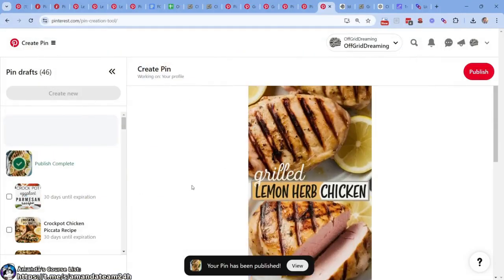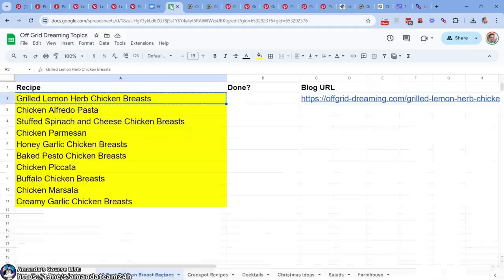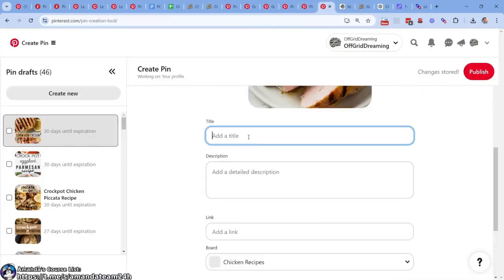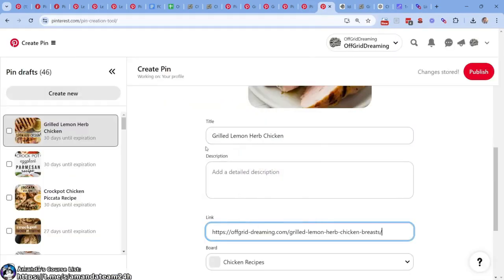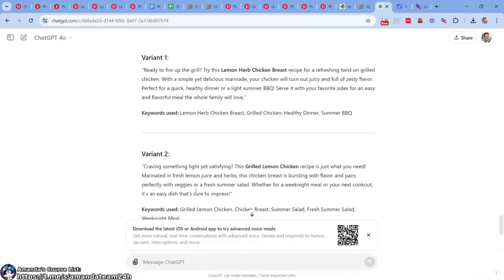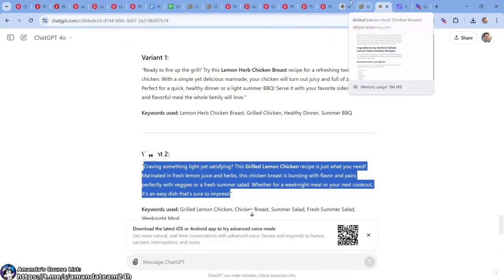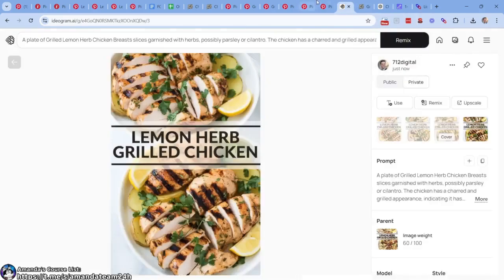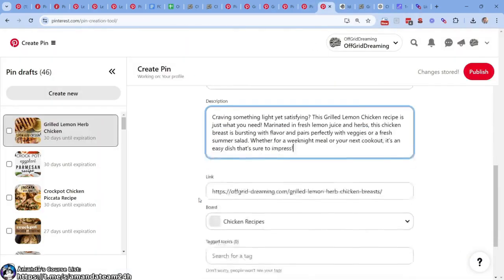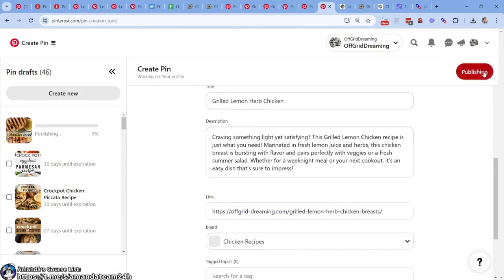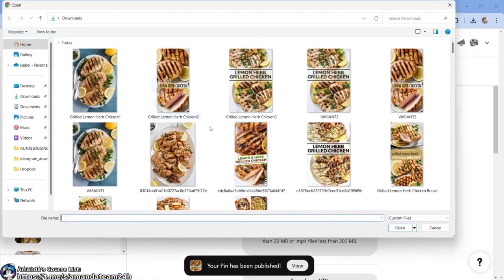Number 2, grilled lemon chicken. Not the prettiest chicken in the world. It's not the worst. I mean, I think it's pretty darn good. Do I think it'll do well? Probably. And the speed is just incredible considering how much editing I did in the past. I've done Photoshop for years and years, at least 15 years since I was in high school. And this is just crazy to me, right? This is why it's so exciting. Grilled lemon herb chicken. Perfect. Boom. Push it. Let's do one more.